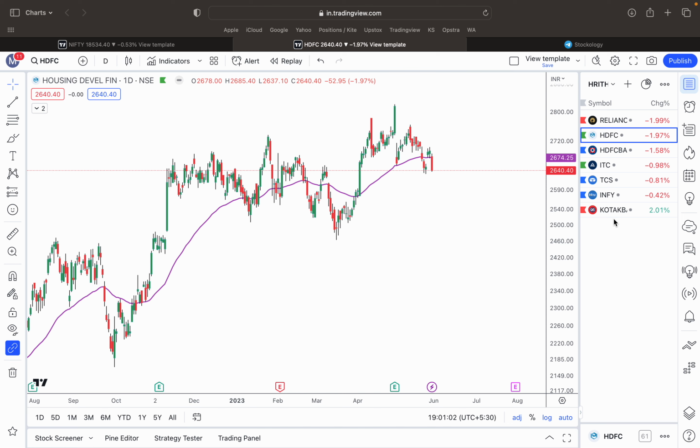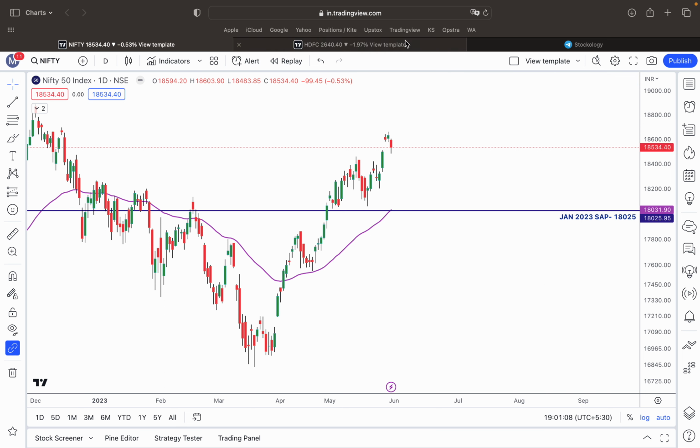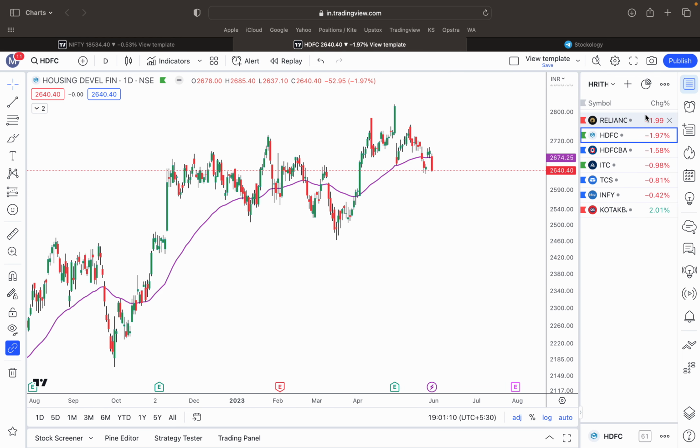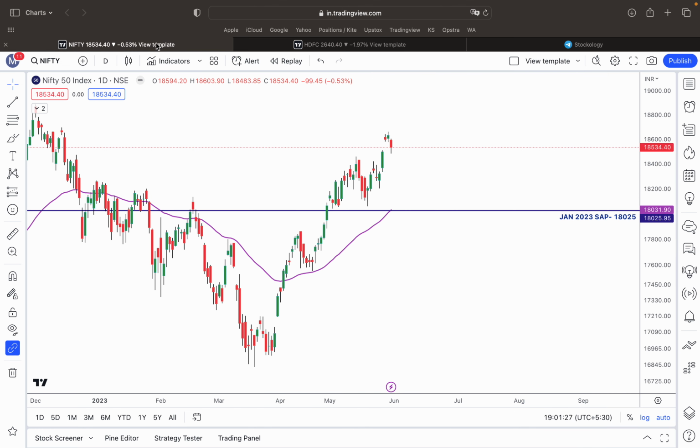So how do we utilize this knowledge while trading Nifty? Once the market opens, what you have to do is quickly glance through this HRITHIK watch list, and see what these heavyweights are doing. Likewise in today's session, Reliance was down around 2%, which was a gap down of 1%, followed by HDFC and HDFC Bank. All these three are absolute heavyweights in the Nifty. So in the first 15 minutes of market opening, if you see these heavyweights are underperforming, that will certainly have an impact on Nifty.